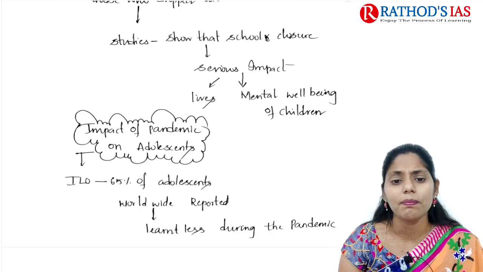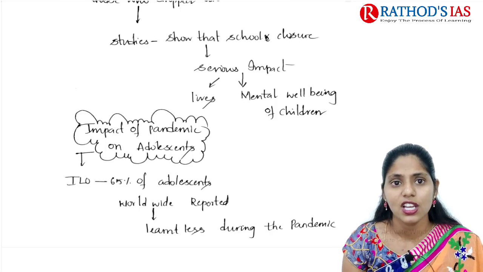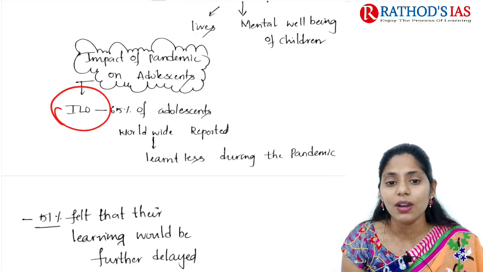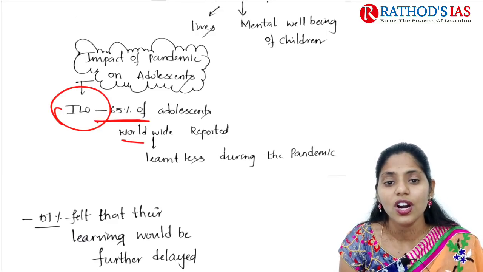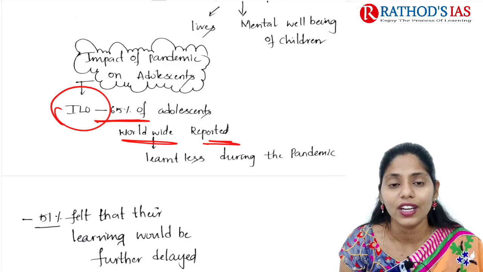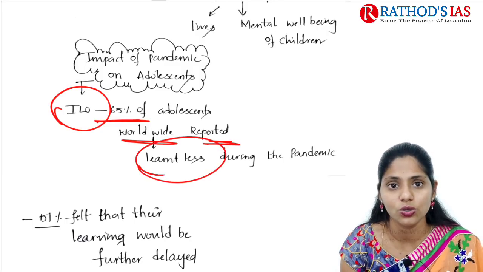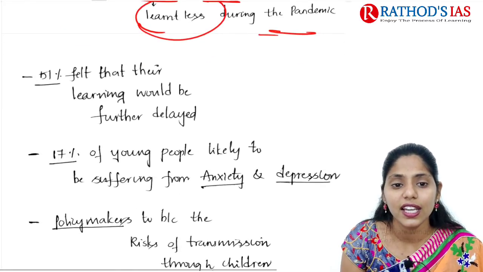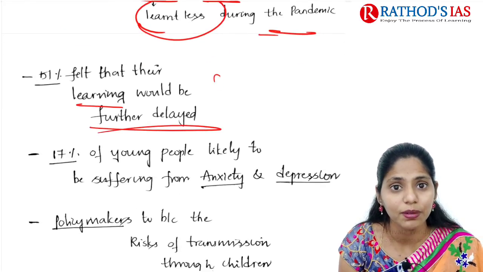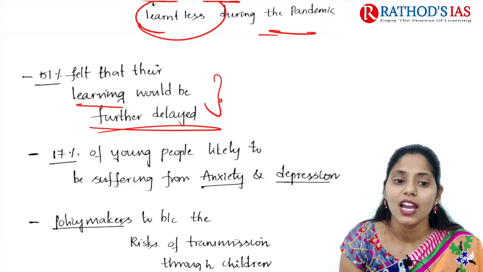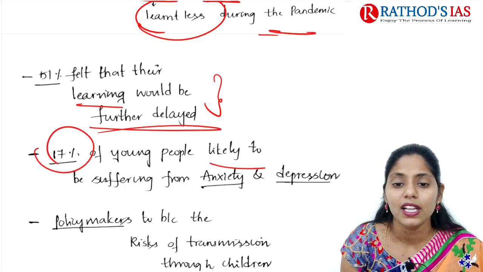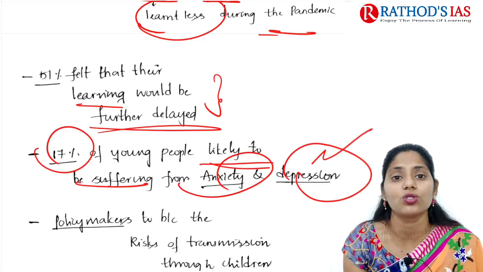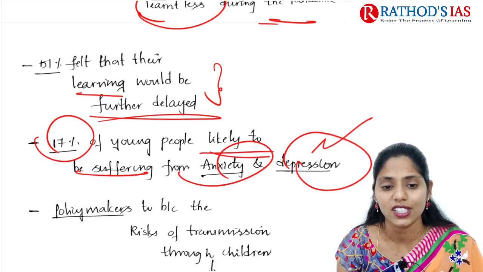Talking about the impact of this pandemic on adolescents, the International Labour Organization says that 65% of adolescents worldwide reported learning loss during this pandemic, 51% felt that their learning would be further delayed because of COVID-19, and 17% of young people are likely to suffer from anxiety and depression because of the closure of schools and colleges.